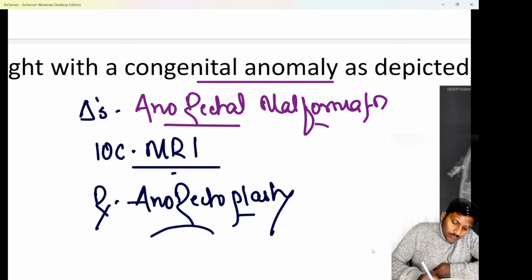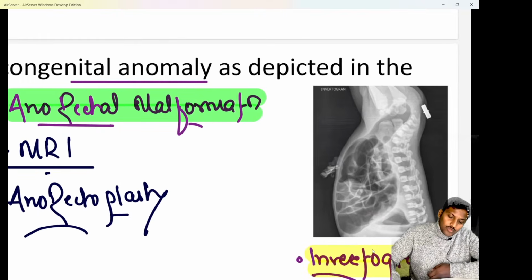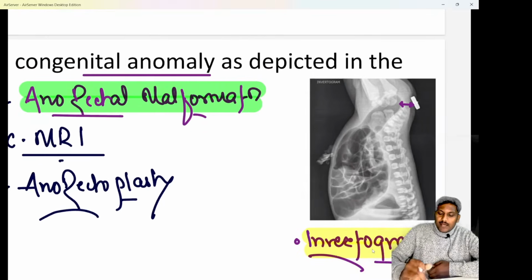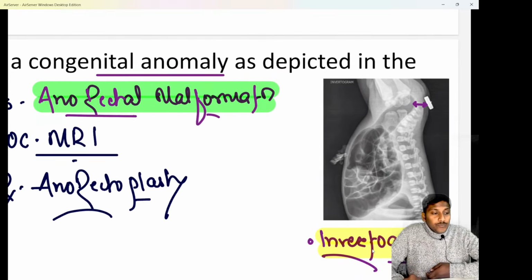And when we do an invertogram, I hope all of you are quite aware, we basically place some coin or metallic marker at the estimated anal opening, and then we measure the distance between the metallic marker and the tip of the gas shadow. If this distance is more than 2 centimeter, we know it is a high anorectal malformation. If the gap is more, it is high. If the distance is less than 2 centimeter, it is a low anorectal malformation. If the gap is less, it is low.